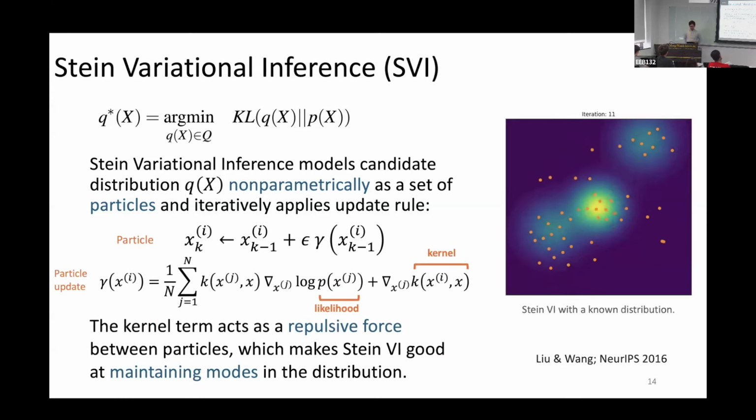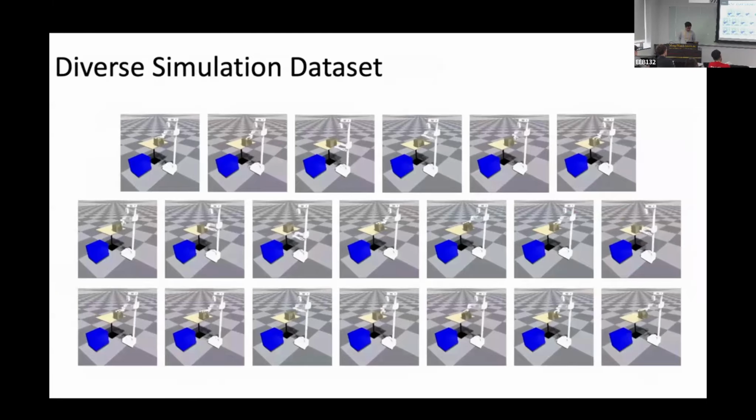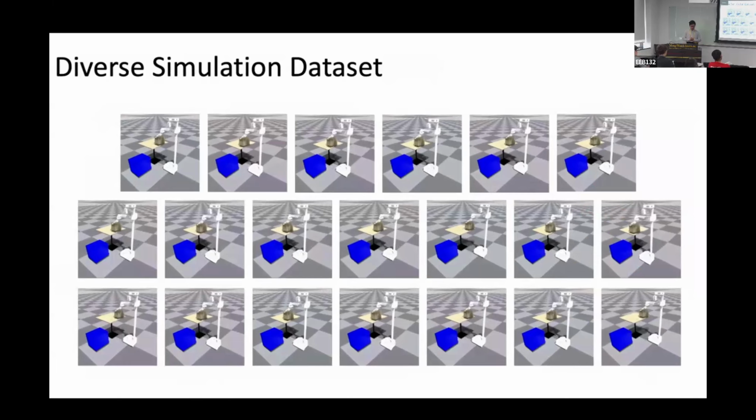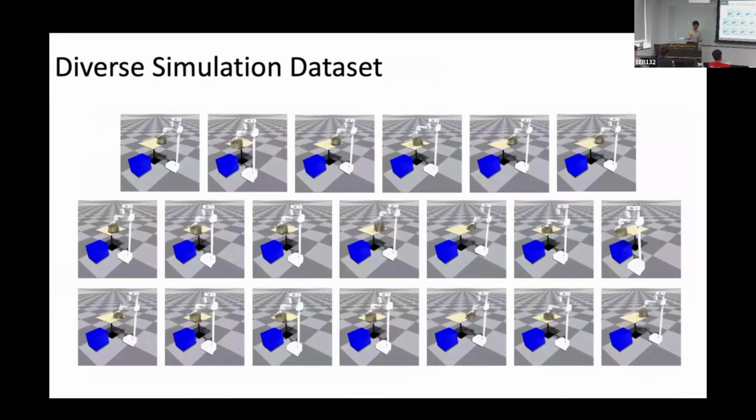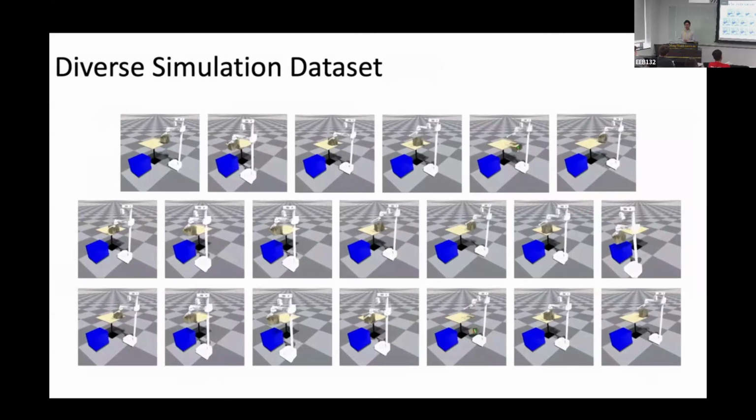And here we see an example. In this example, the particles approximate a multimodal posterior distribution. After using the prioritized process to generate particles, we found that the particles represent a bunch of simulation states and actions, and we use this data set to fine-tune our model.